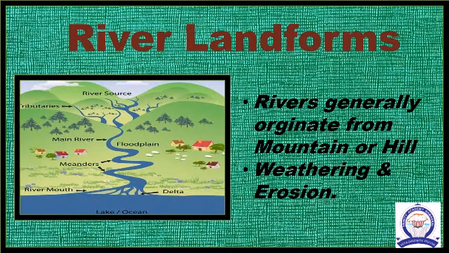Landforms. The landform is being continuously worn away by two processes, weathering and erosion. Weathering is the breaking and falling apart of rocks into small pieces on the earth's surface. Erosion is the wearing away of the landscape by different agents like water, wind, ice, and sea waves.